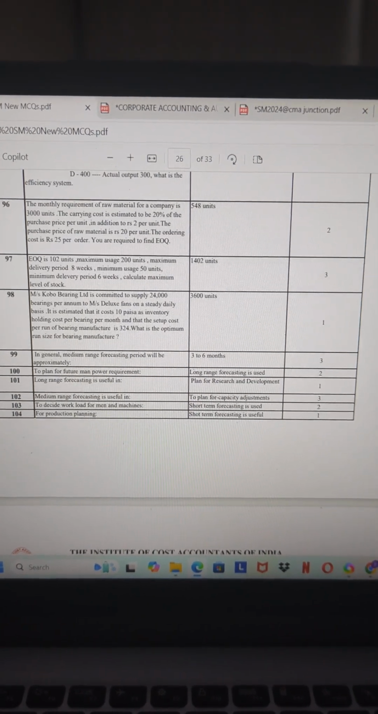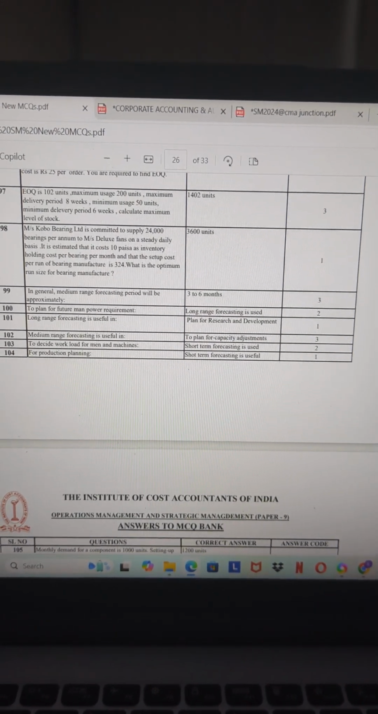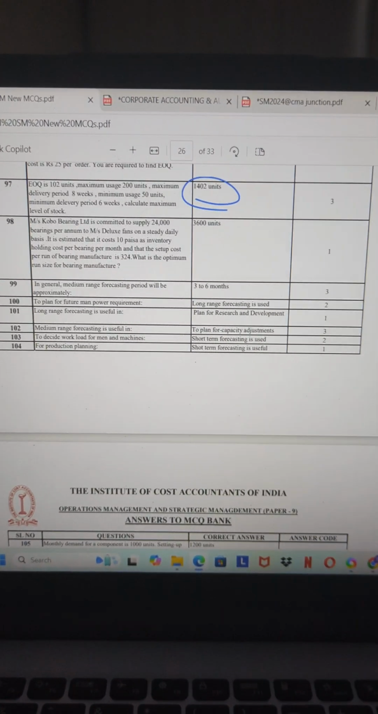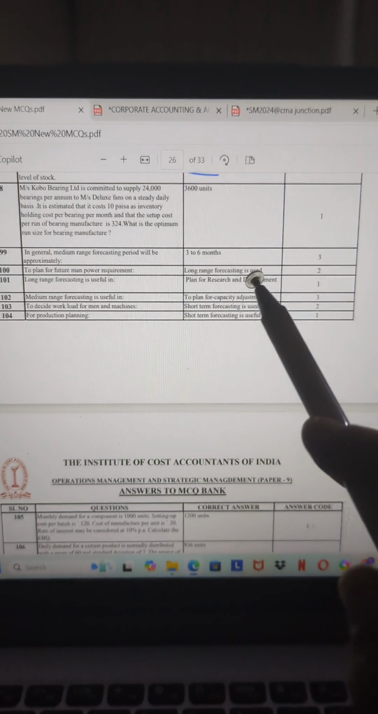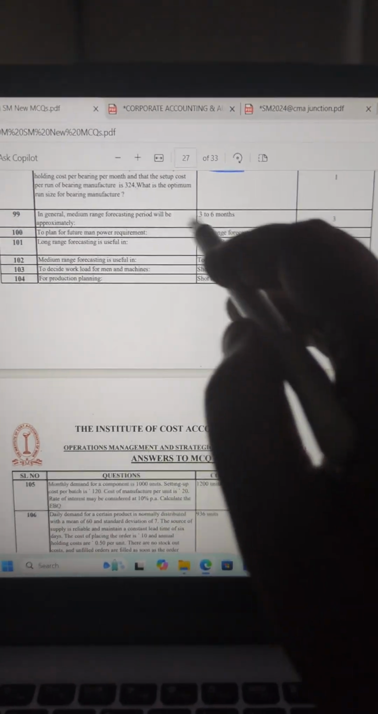Company is 548 units. 1402 units. So it is 3600 units. It is 3 to 6 months.